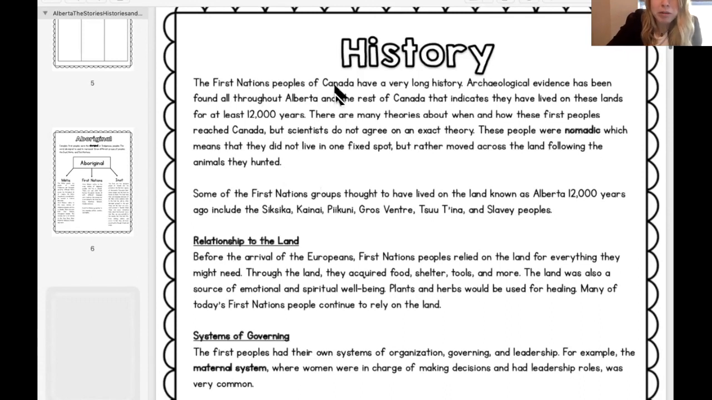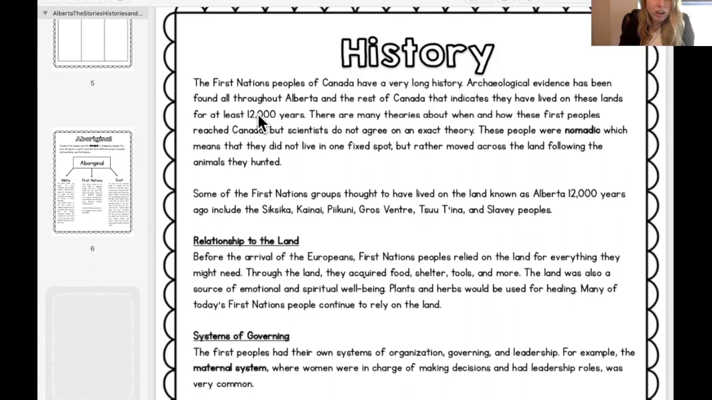The First Nations people of Canada have a very long history. Archaeological evidence has been found all throughout Alberta and the rest of Canada that indicates that they have lived on these lands for at least 12,000 years. Let's unpack that a little bit. Archaeology is the study of human life, ancient human life. So let's talk about a word that it sounds like, paleontology, which is what we just talked about in our last unit. And paleontology was the study of ancient animal life, or dinosaurs, and archaeology is ancient human life.